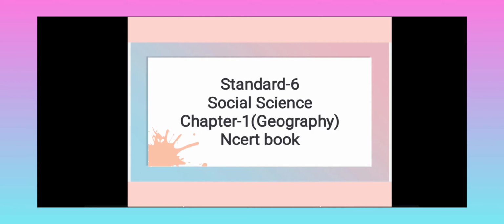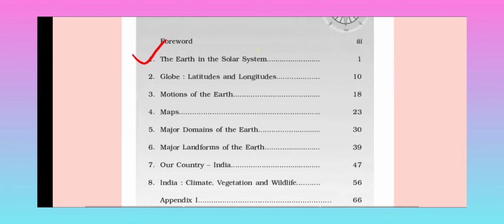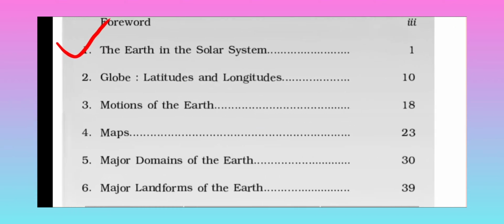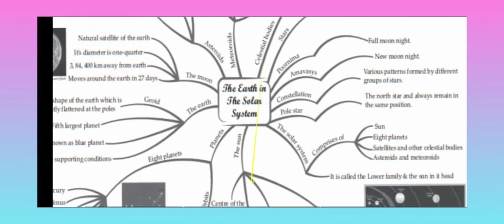Today we will see the quick recap of Chapter 1, Standard 6 Social Science Geography NCERT book. The book name is The Earth Our Habitat. First chapter, the Earth in the Solar System, we have completed. Today we will see the quick recap of this chapter. First we will see the mind map of the chapter, the Earth in the Solar System.